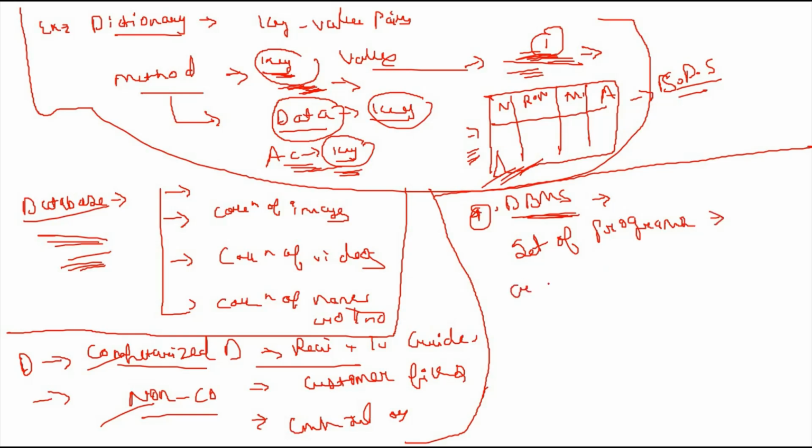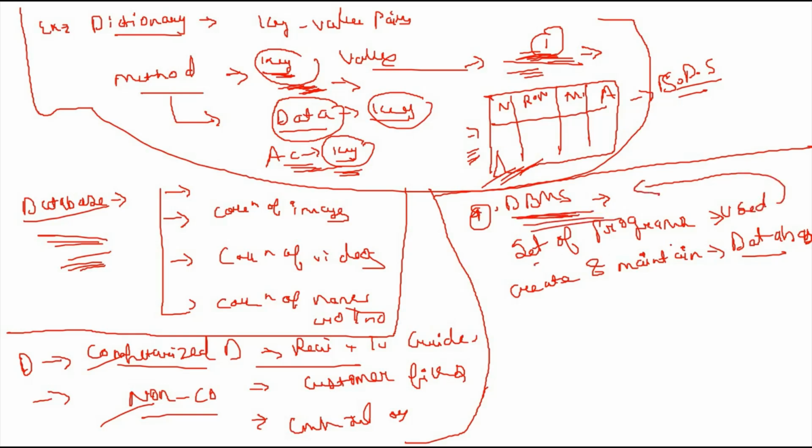If you want to create and maintain a database, a set of programs is used, and it is known as a DBMS. This is the simple definition of a database management system.